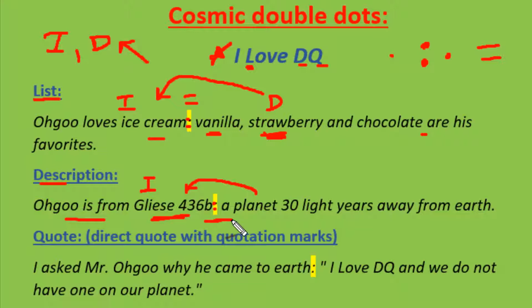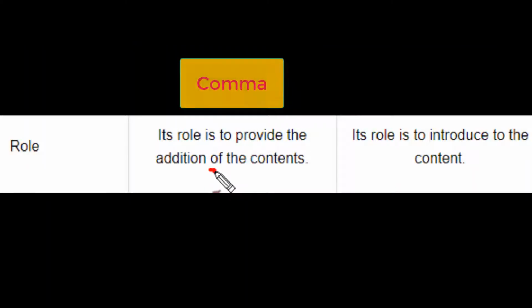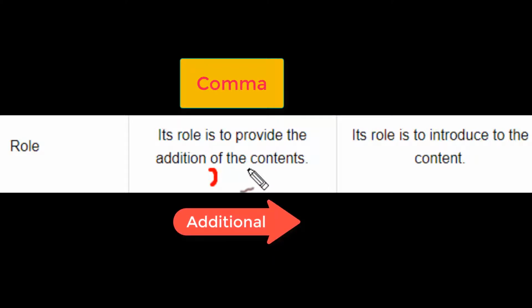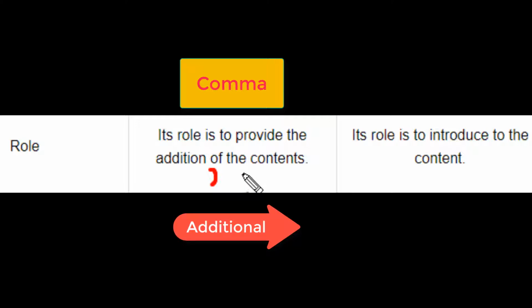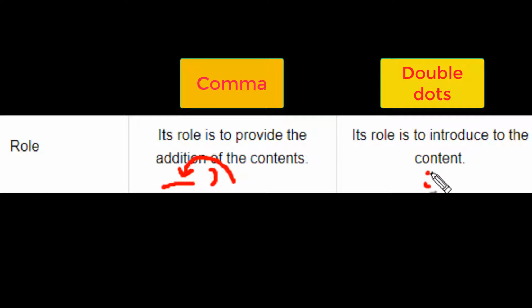My recommendation is if you see this on test day, there's a dot dot and a comma, choose the dot dot. However, that's fairly unlikely that you will come across that. However, if you do come across something like this, here's a much easier way for you to understand this concept. The role of a comma is to provide additional information to the content of what you just introduced. Remember, it's a dependent clause that's going to define the word that's right before that. And with a cosmic double dots, what it's going to do is introduce the content that follows.